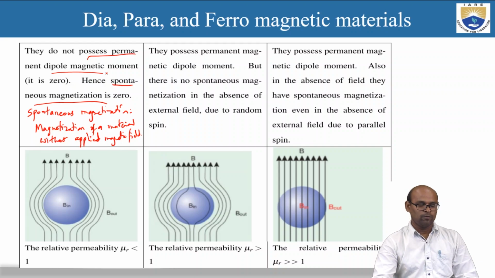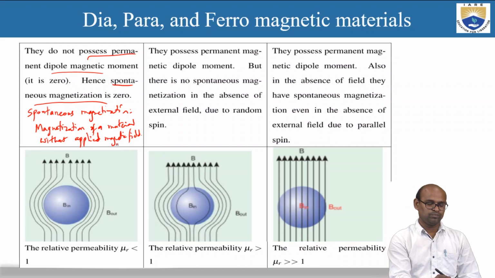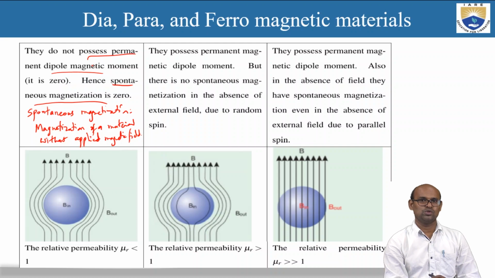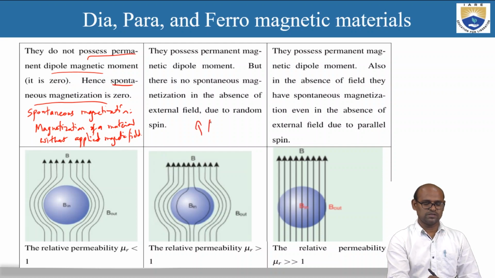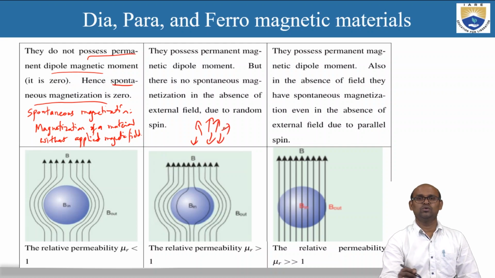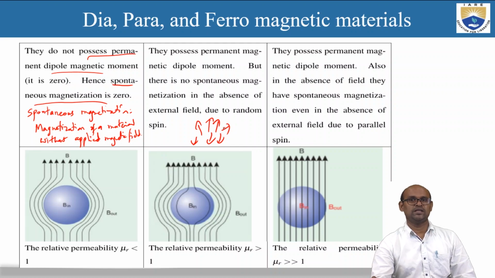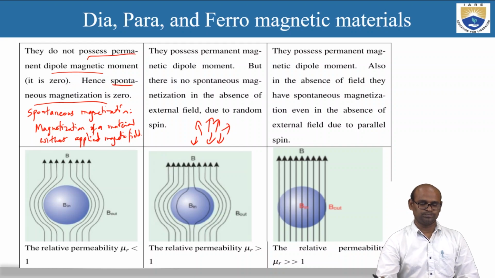Whereas paramagnetic materials possess permanent magnetic dipole moment, but there is no spontaneous magnetization in the absence of external field due to random spin. Because in diamagnetic materials there is no spin at all, but in paramagnetic materials there are spins, but they are all oriented in random directions, right? So without an applied magnetic field, you don't get any magnetization. So the spontaneous magnetization is zero.